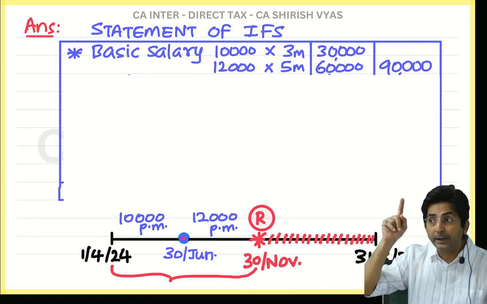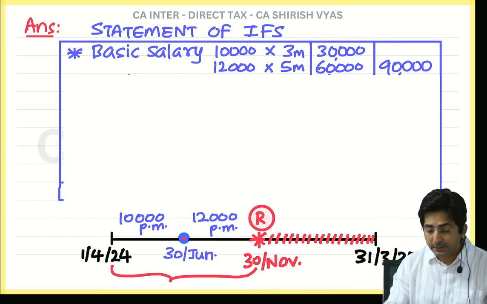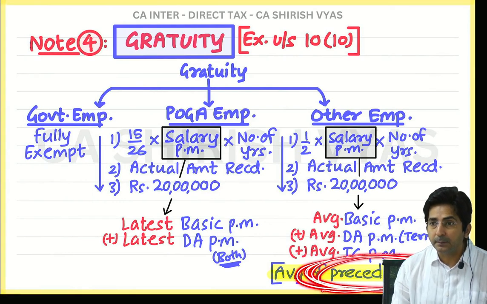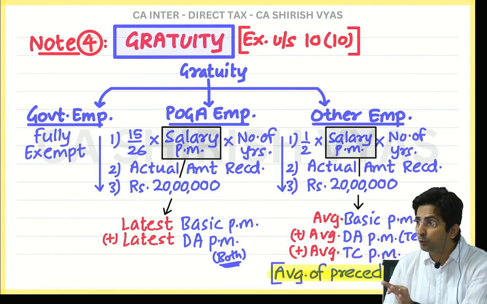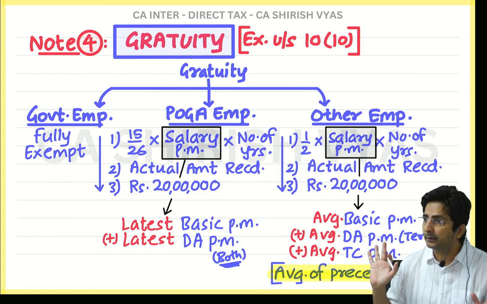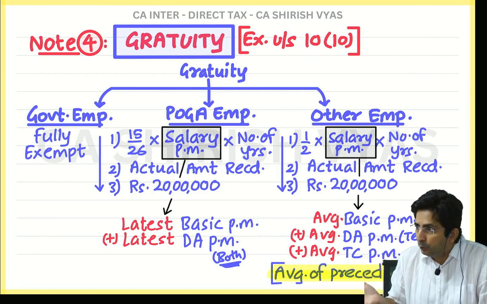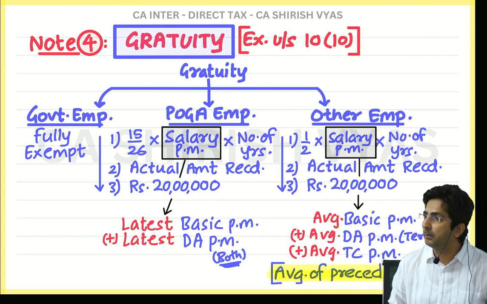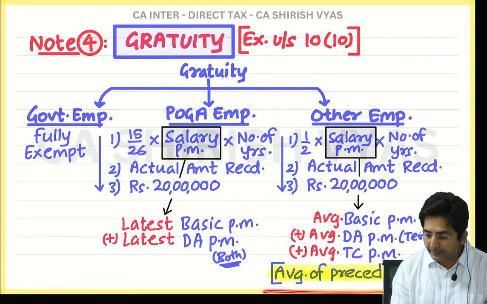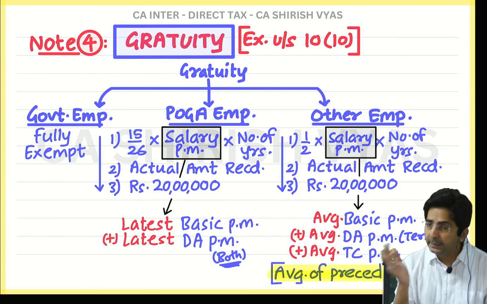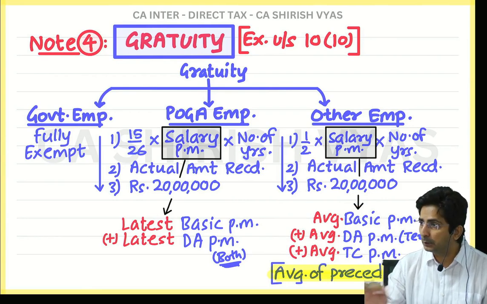But when you are calculating that average, see what was there? It was average of preceding 10 months, and preceding means month of retirement should be ignored. Ignored only for the purpose of average working. But actually that month you have received salary. So in the statement you will write salary till November. But be careful when you are taking the average. In the working note you will take only preceding 10 months. You will ignore the month of retirement.